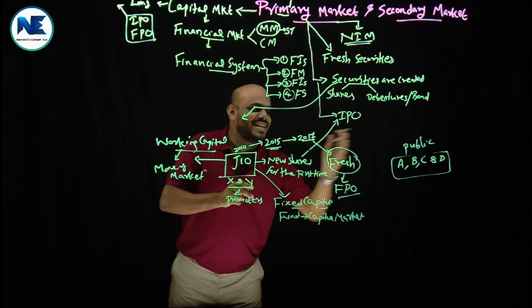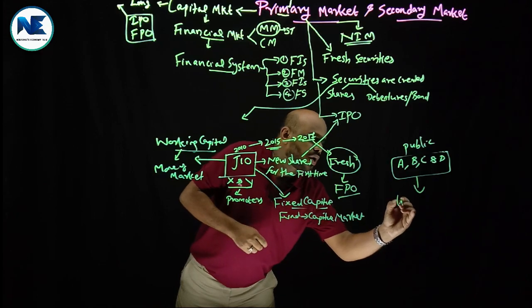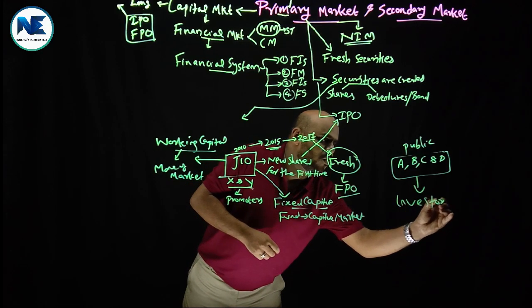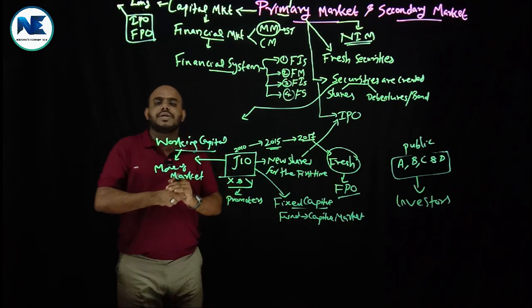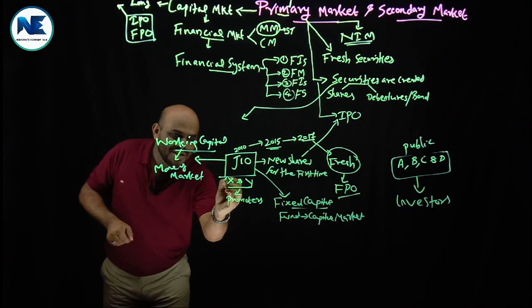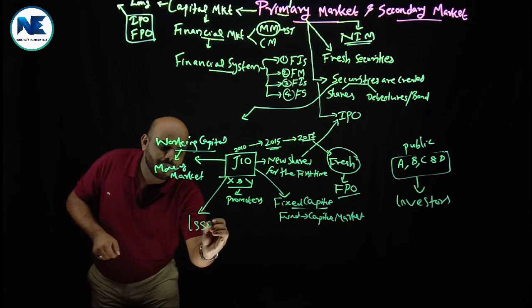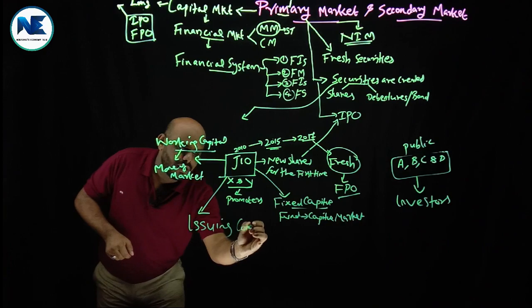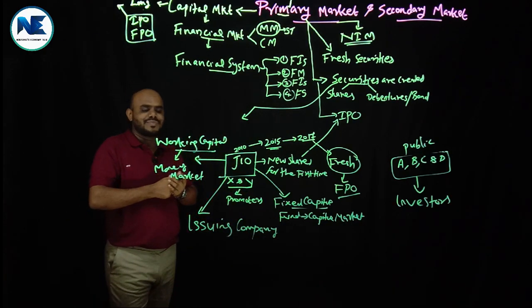A, B, C and D. These persons are known as investors. Why? They are going to invest in the shares and debentures of the Jio company. And here, the company Jio is called the issuing company. Why? Jio is actually issuing shares and debentures.